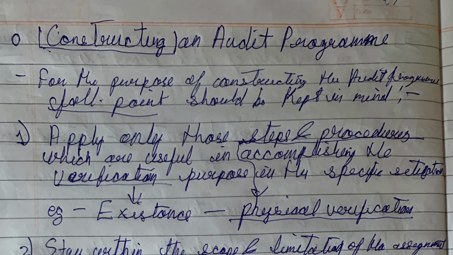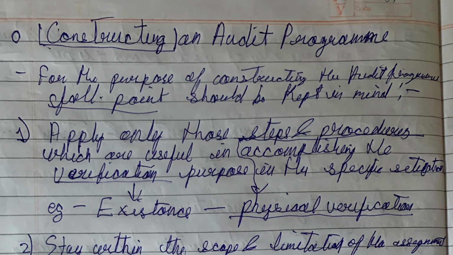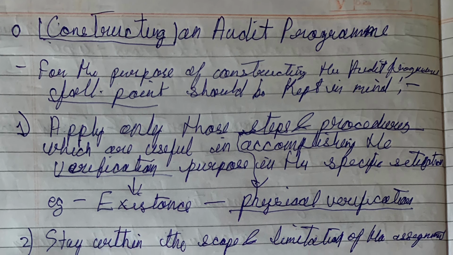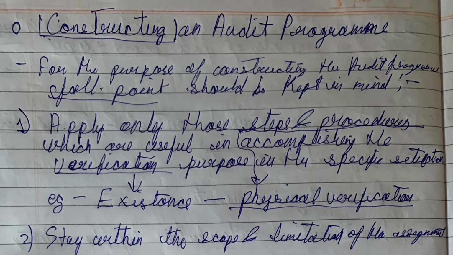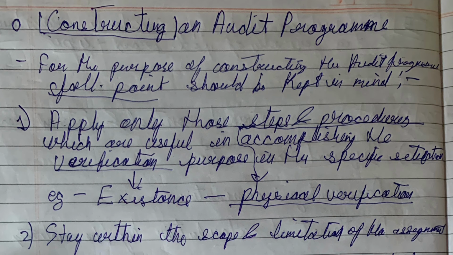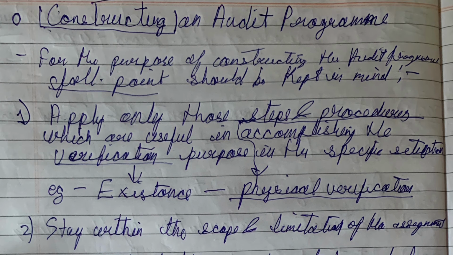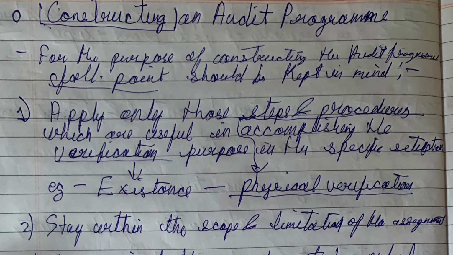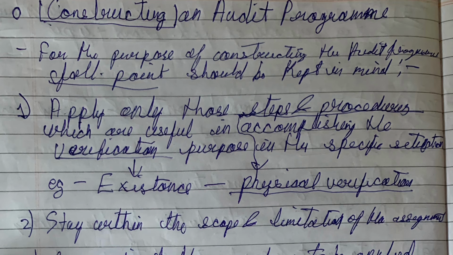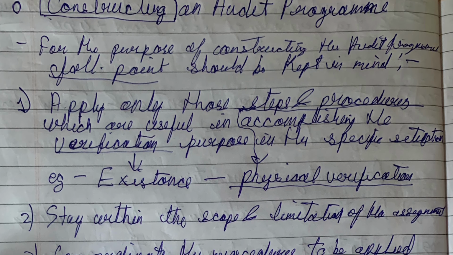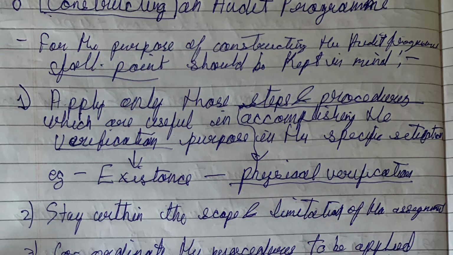For construction of audit program, the following points should be kept in mind. Apply only those steps and procedures which are useful in accomplishing the verification purpose in a specific situation. For example, for verification of the assertion of existence, what step and procedure should you apply?